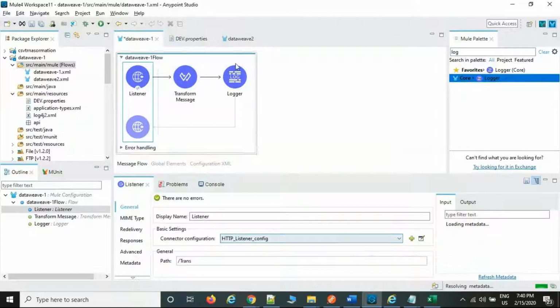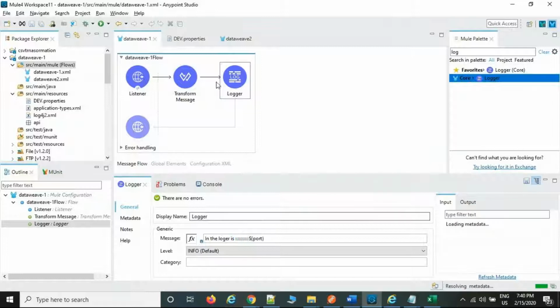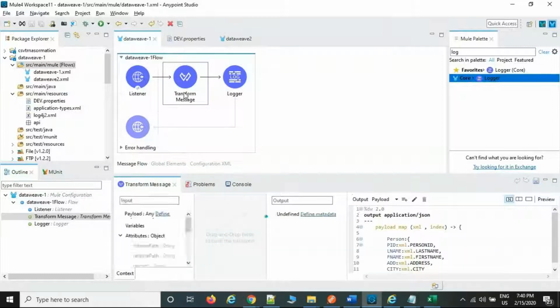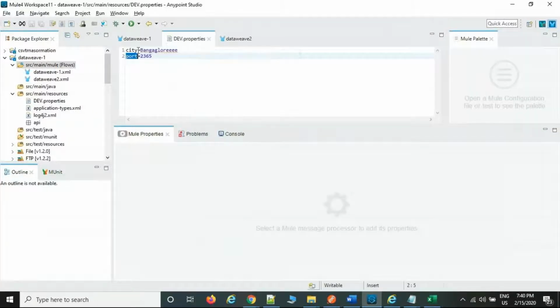And the same if you want to consume it in the logger, it is ${port}. In the flow level, in each palette, if you want to reuse the property content, ${ }, this is the syntax. But in the data view, if you want to retrieve the property values, for example the city I have created, right? Copy the city.